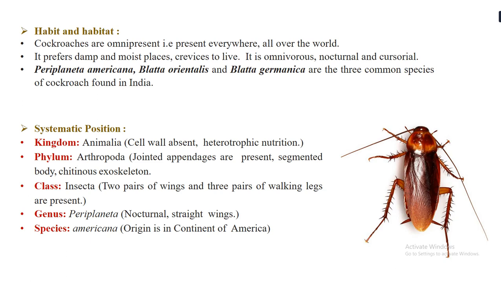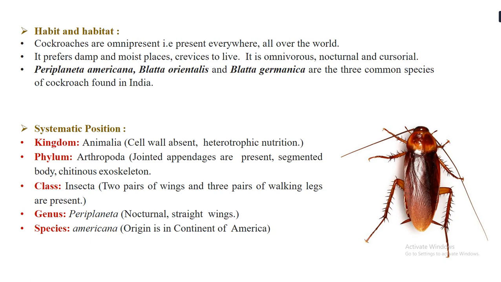They are omnivorous, nocturnal and cursorial. When we say omnivorous, that means it has the ability to feed and to survive on both plant as well as animal content. Nocturnal means they are active mainly during night time, so you will see them active in night.